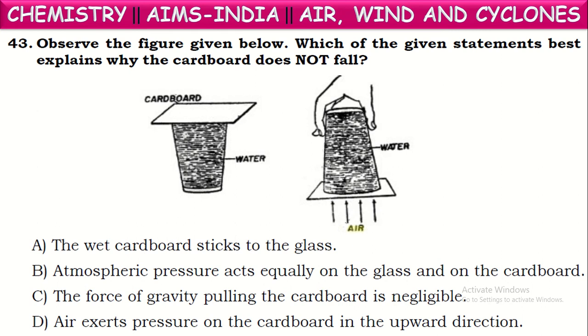See this experiment, recollect once about this experiment. First we take a glass and it will be filled with the water till it brims. Now a cardboard is kept on the open end of the glass. Now carefully, by holding the cardboard, we invert the glass. And if we leave the hand from the cardboard, it won't fall down. It sticks to the glass. Why? Why doesn't it fall? What is the reason for this?